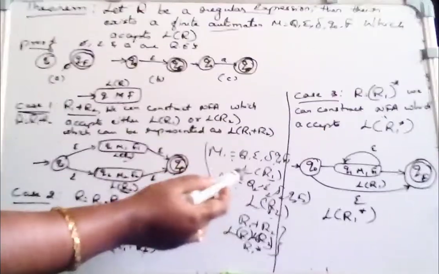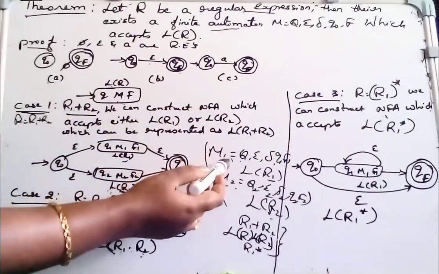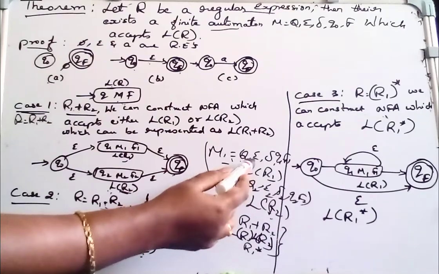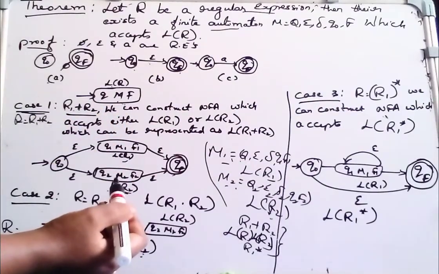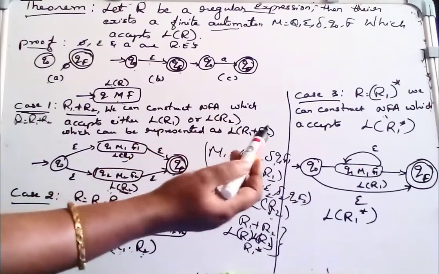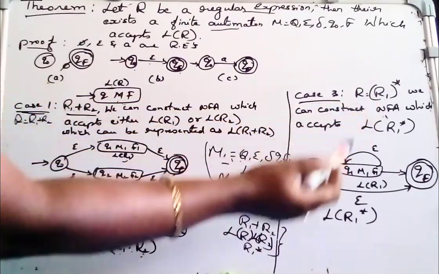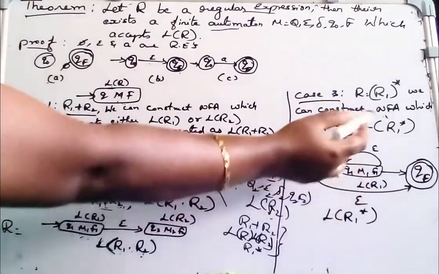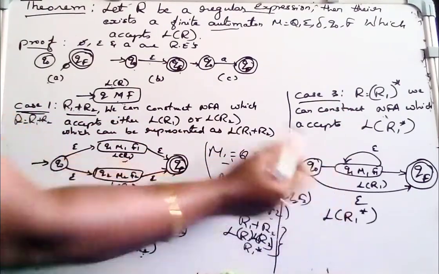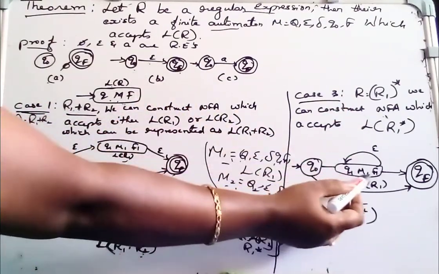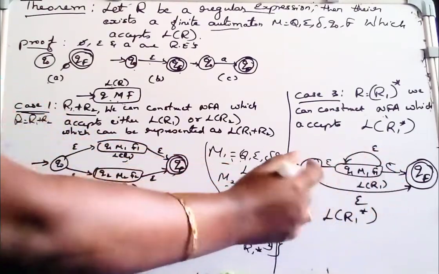Similarly, consider case 3. We have two different languages before, and here we take only one language, that is M1. So R is equal to R1 star. Here we can construct an NFA which accepts L(R1 star). See the schematic, we can construct the NFA which accepts L(R1 star) like this. Write the machine Q1, M1, F1, and add two states, that is the starting state and the final state.